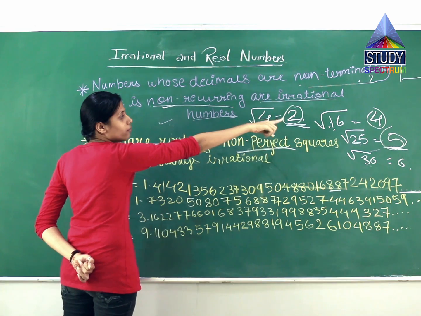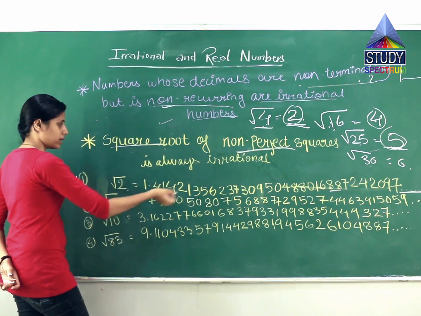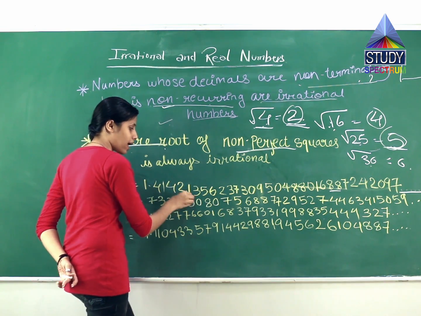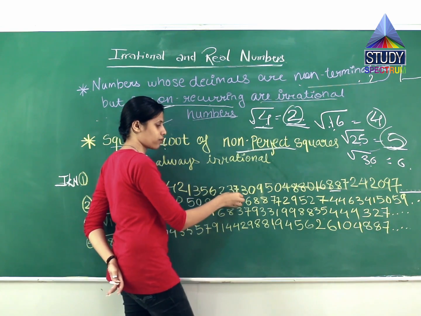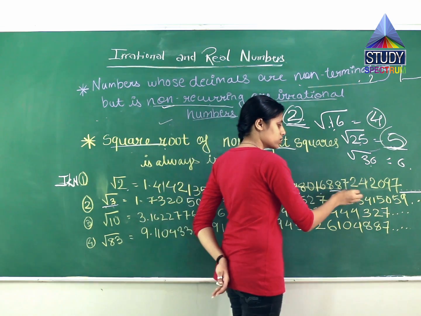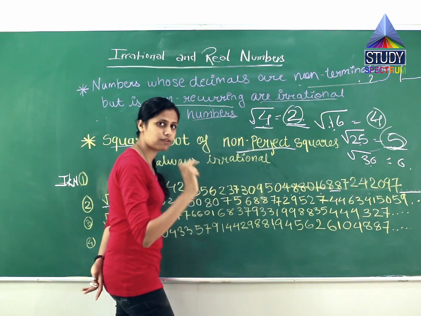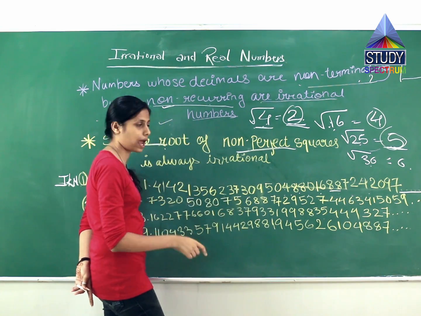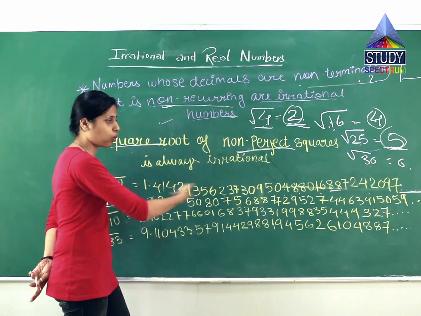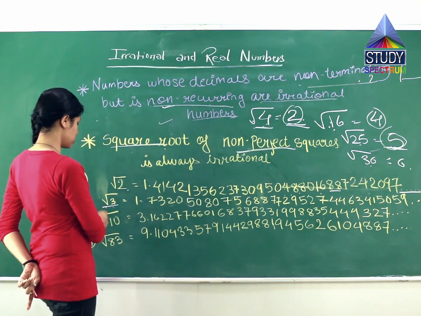The perfect squares are only 4, 16, 25 and 36. So this is also not included. What is the root of this? 1.7320 73205080756887729527446341 5059. Is there any repetition? Is it following some frequency, like repeating after the 5, after the 6? No, the numbers are totally different from each other. So what does this represent? This is also an irrational number.